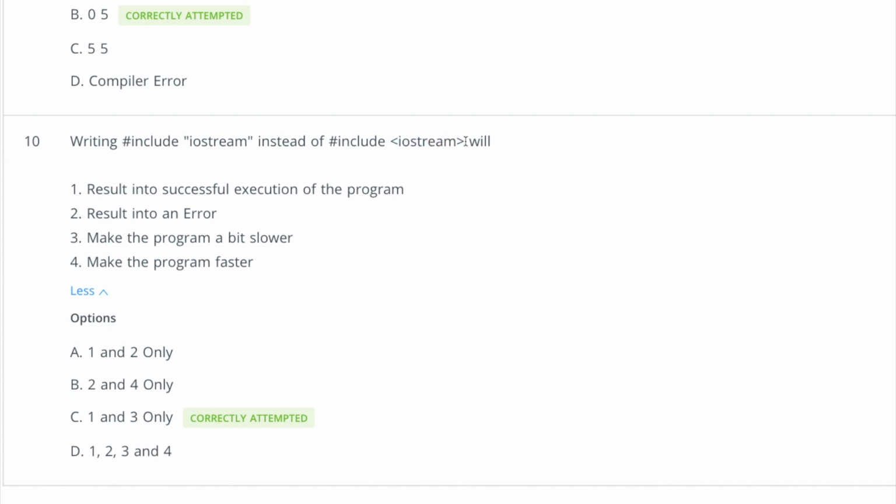So that means that header file cannot be found in the standard directory, right? If you have put it in the current directory, that means it can be found in the current directory only. And if you put angular brackets there, it will result in an error. But in this case this header file is not in the current directory, but it can be found in the standard directory. So it will be a successful execution. But we are wasting some time here. First we are looking into the current directory and then going into the standard directory, so it will make this program a bit slower. So the first option is correct and the third option is correct, and that's why this third option.